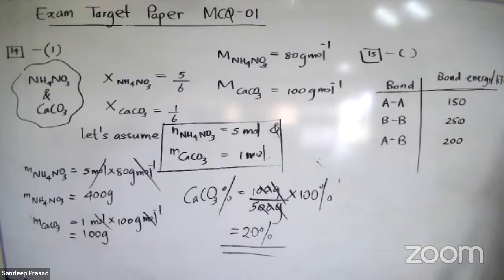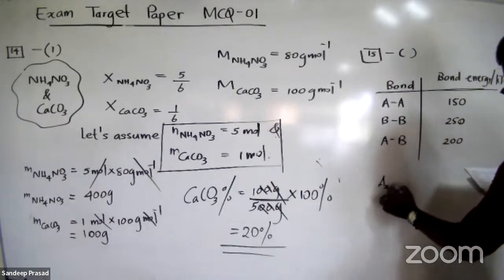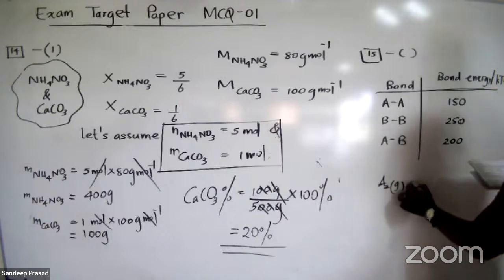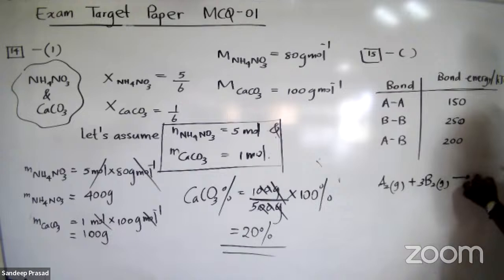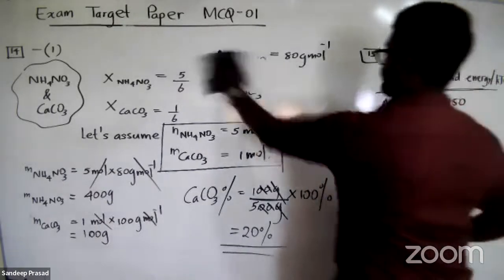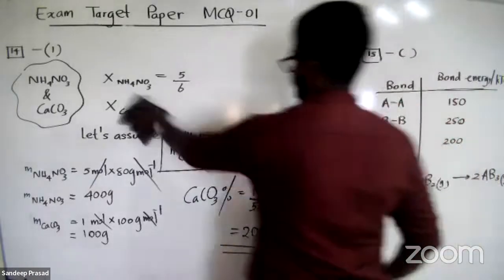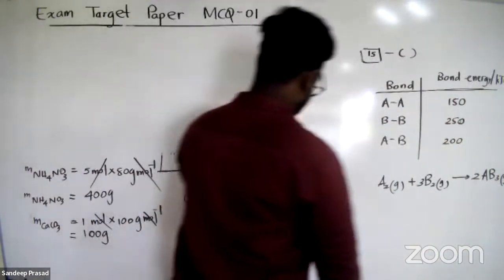So these are the bond energies, right? They're asking what is the enthalpy change of this reaction, A2 plus 3B2, forming 2AB3. Since they have given the bond dissociation enthalpies, we have to do this question using the bond dissociation enthalpies.